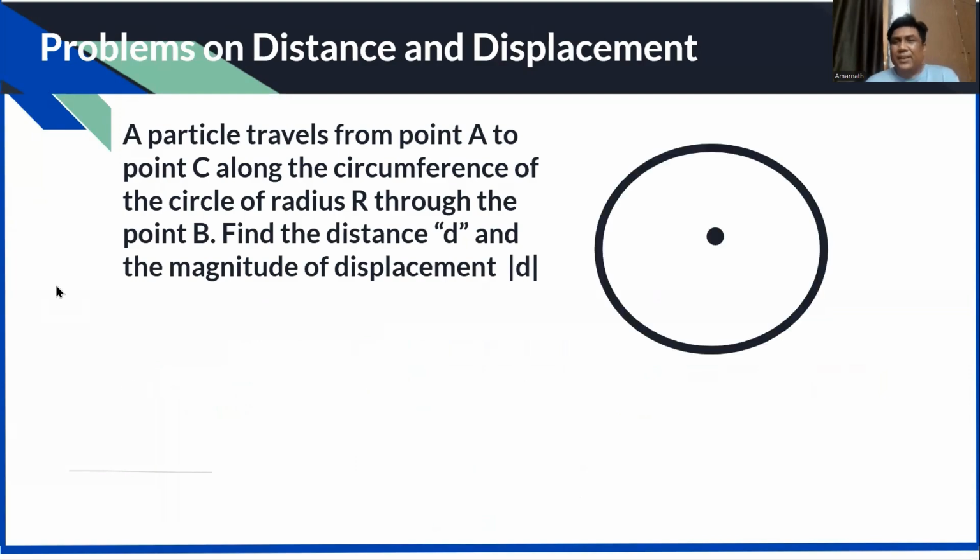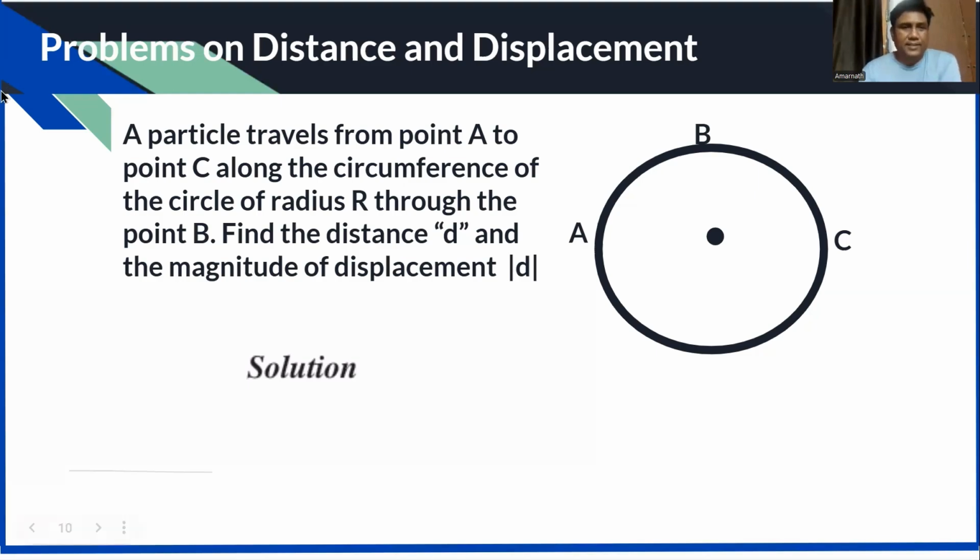The figure is this. So this is the center, this is the circle, and this is the point A. I need to go through the point B and to the point C. So please you try. Given that the radius is r, the answer should be in terms of r only. You need to find out. Remember, the particle starts from A and goes to C, but through B.